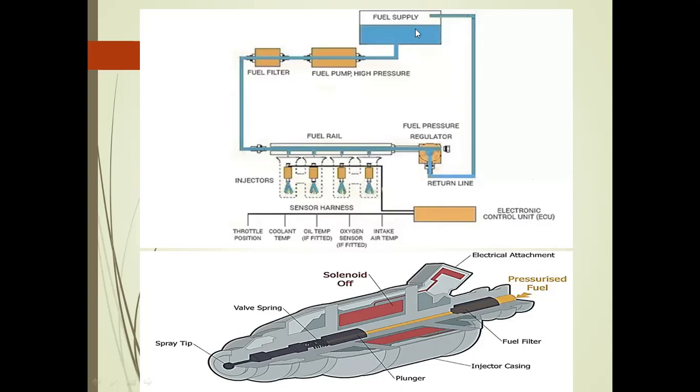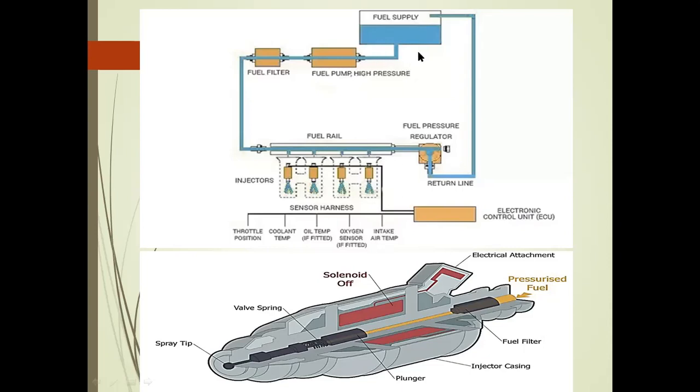As I told earlier, the fuel enters the high pressure pump. Before that, two types of pumps are used: one is the lift pump and the other is the inline pump. The lift pump sucks the fuel through the suction process. After that, low pressure fuel goes to the high pressure pump. With the help of the other pump, we also use different types of filters.